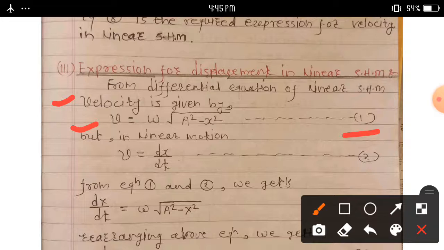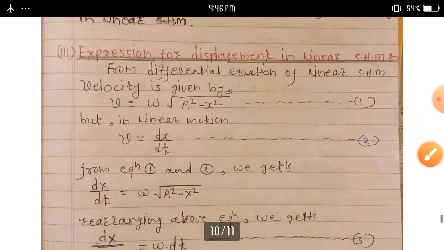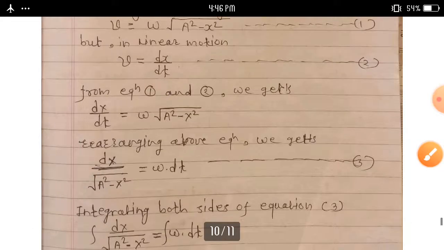But in linear motion, we know the definition of velocity: v is equal to dx upon dt, the rate of change of displacement with respect to time is called velocity. Consider this equation second. From equation first and second, we get dx upon dt is equal to omega into square root of a square minus x square.